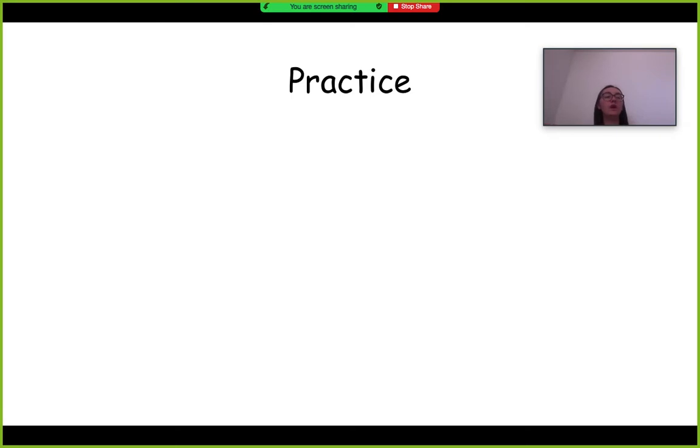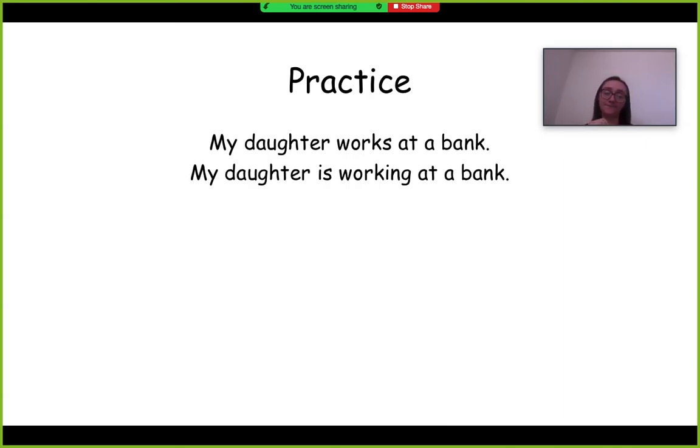So we're going to do some practice just to show you why it's important to use present progressive tense. So this sentence is in simple present tense. My daughter works at a bank. The next sentence, my daughter is working at a bank.